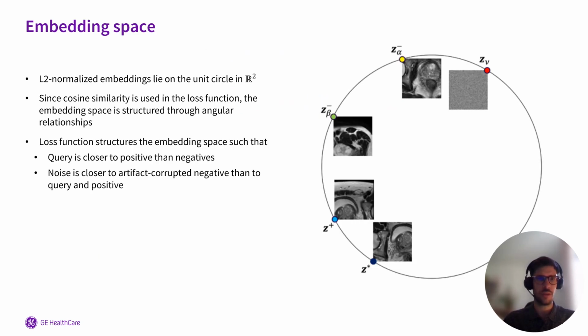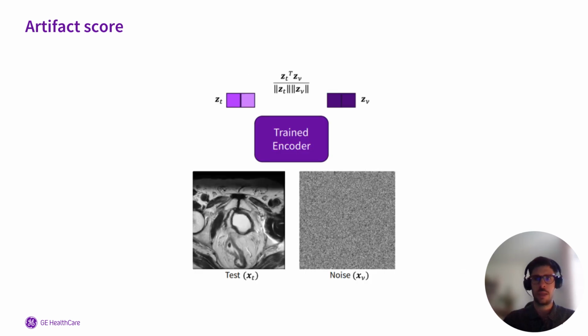As you can see in this figure, L2 normalized embeddings lie on the unit circle. And since we use cosine similarity in the loss function, the embedding space is structured through angular relationships. And the loss function structures the embedding space such that the query is closer to the positive than the negatives, and the noise is closer to the artifact corrupted negative than to the query and positive. In inference, the artifact score is defined as the cosine similarity between the noise and test image embeddings. The higher score indicates a higher artifact level.